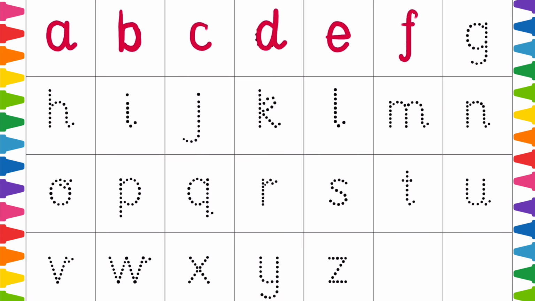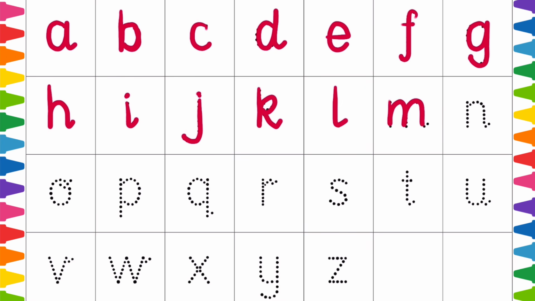F. F for fish. G. G for goat. H. H for horse. I for ice cream. J. J for jug. K. K for kite. L. L for lion.